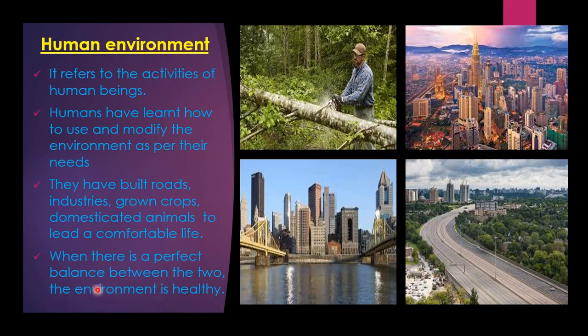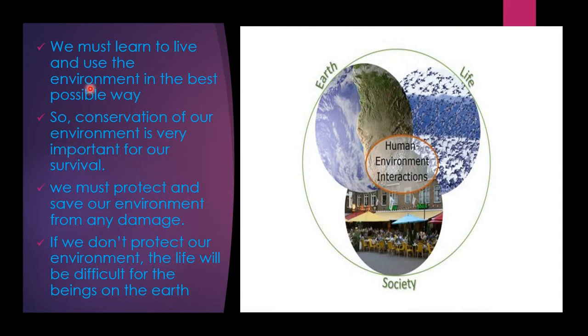When there is a perfect balance between the two, the environment is healthy. So now let us see further.